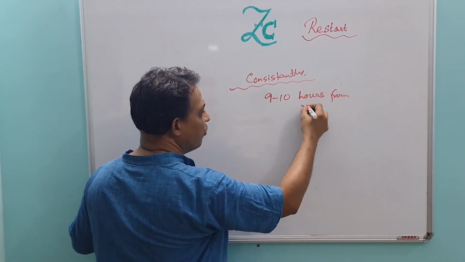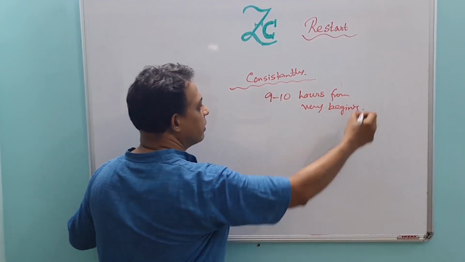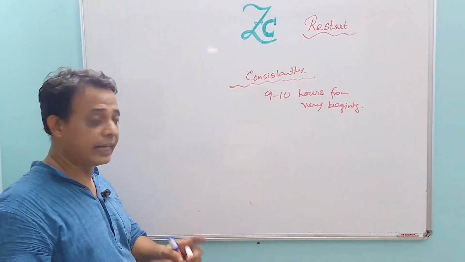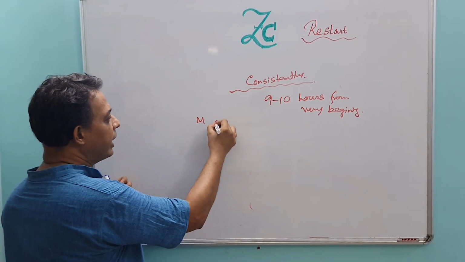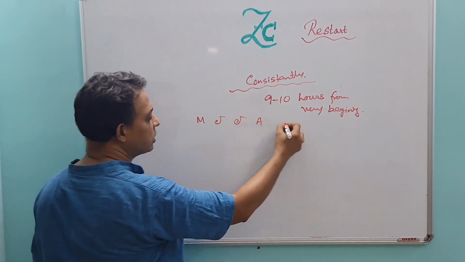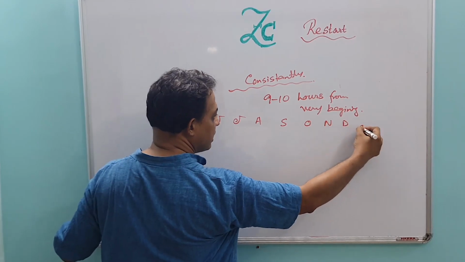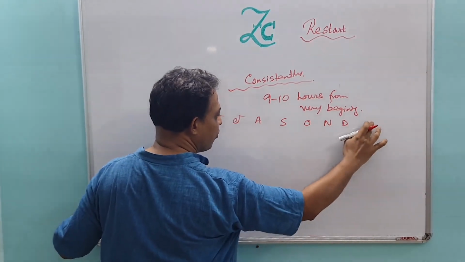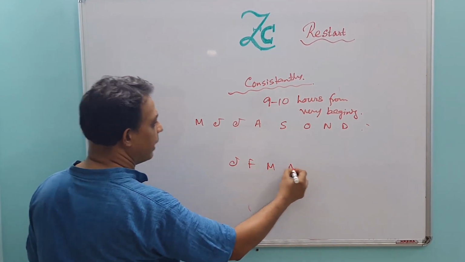This is May, you are just starting. So divide the 12 months: May, June, July, August, September, October, November, December, January, February, March and April.